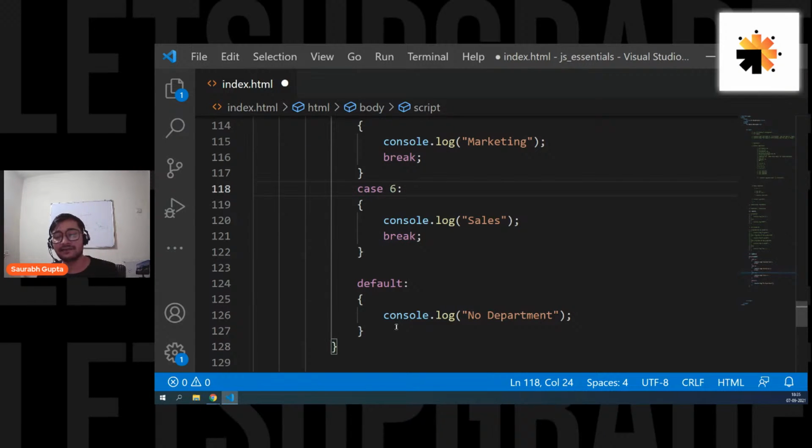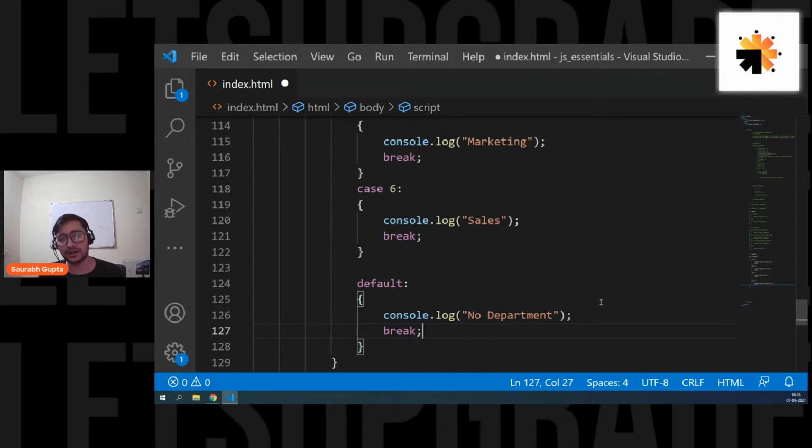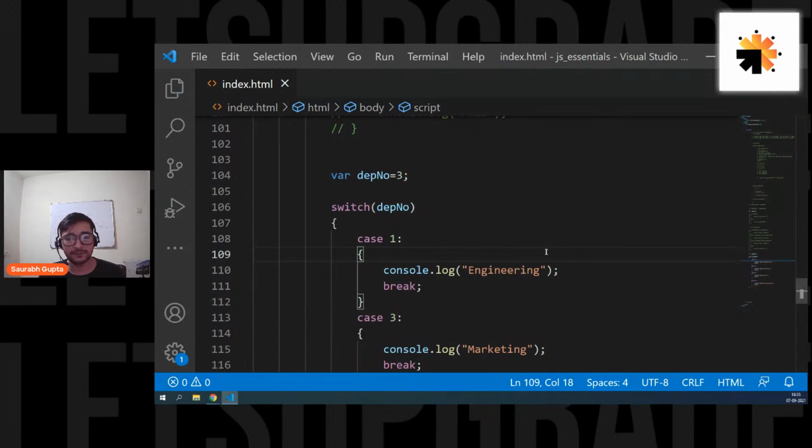Is that cleared, everyone? So this is how you use it basically, and no need to put break in default, because that's the case that will execute at the very last if all the cases go wrong. So there is no need to put break in that. But if you want, you can definitely put it just for safety. That's how you write a switch case. It's just like multiple if statements, but for single values. Okay, that's it. Simple, easy.